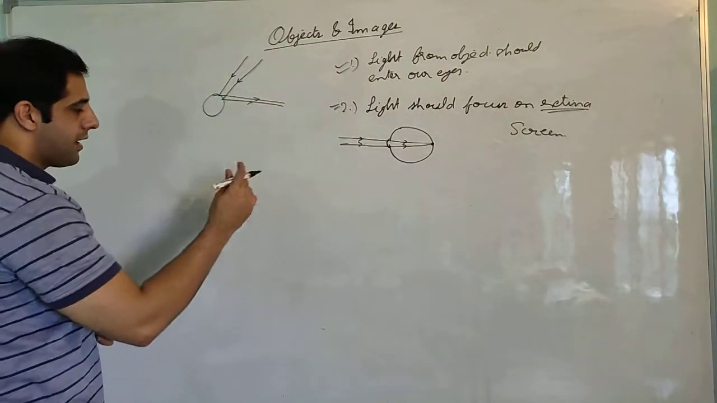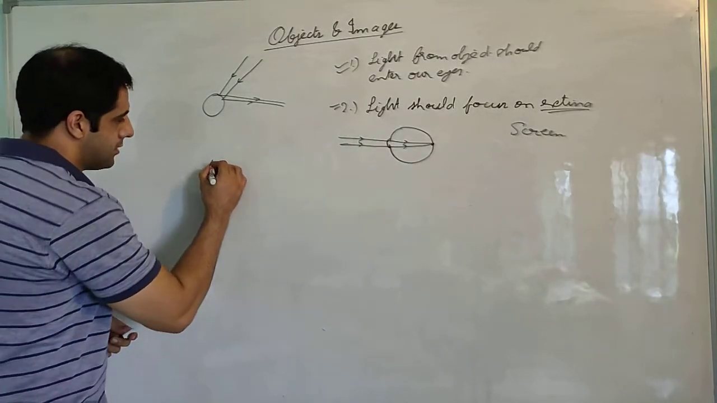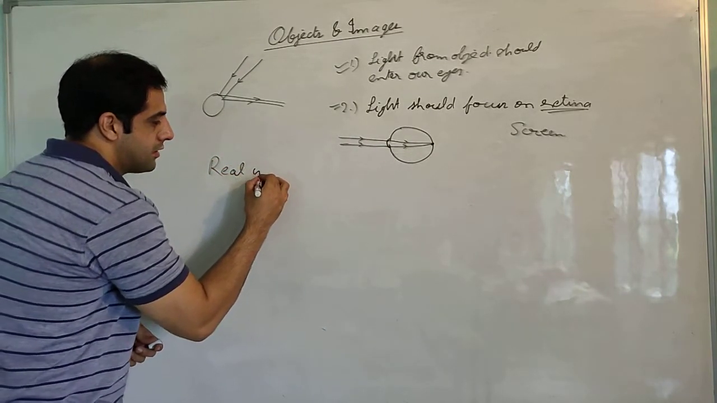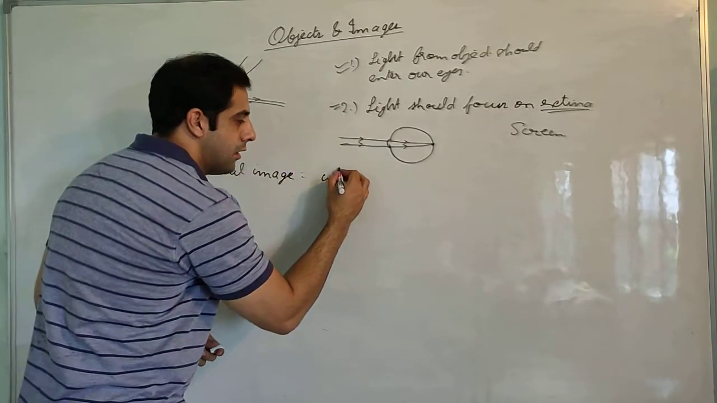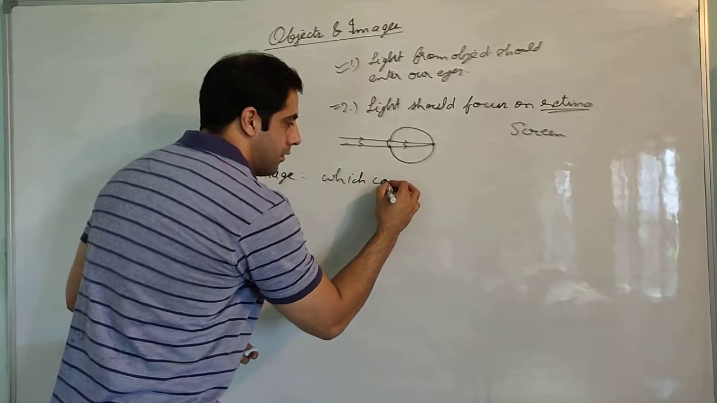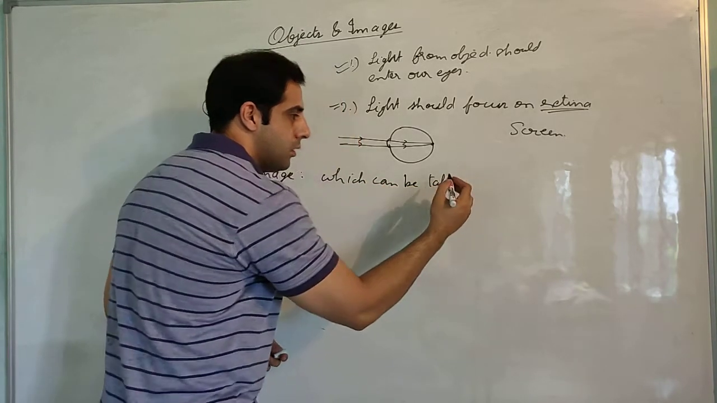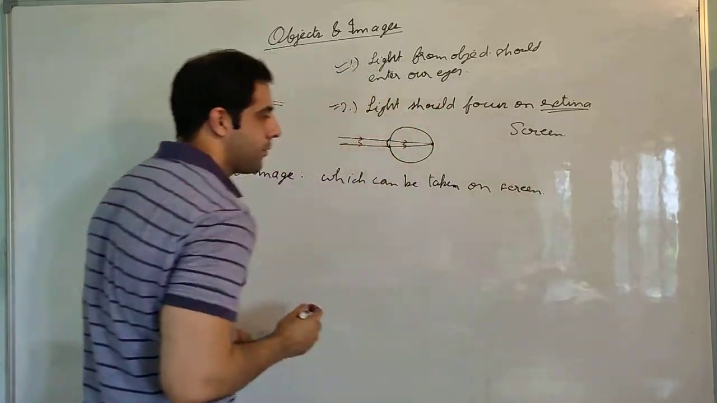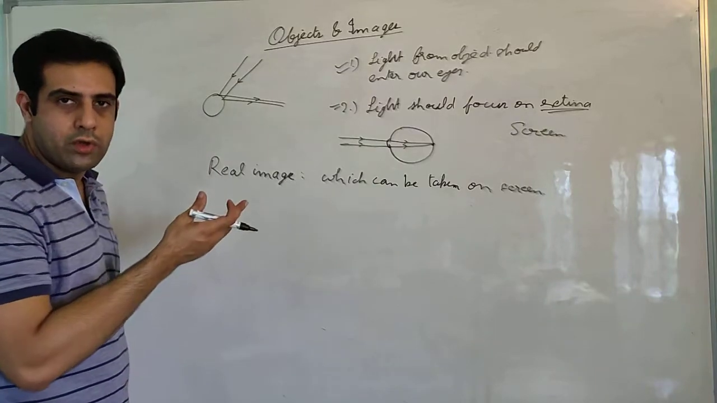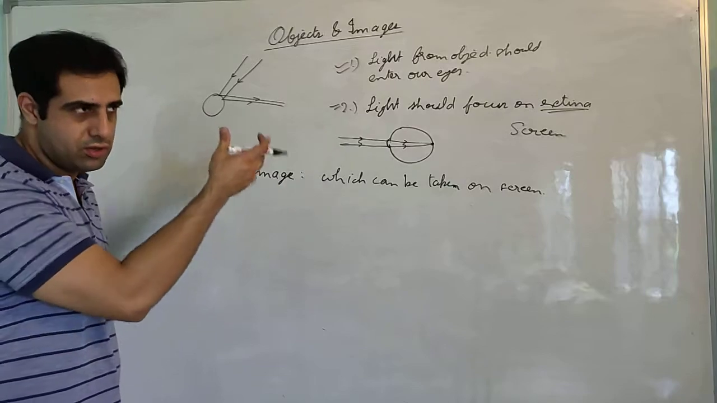Now when images are formed on the screen, we can divide these images into two types. First is a real image. A real image is an image which can be taken or captured on a screen. For example, the image in the movie hall. On the screen, that is a real image because we can see those images on the screen.